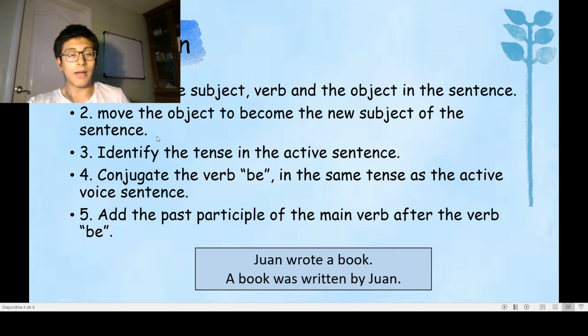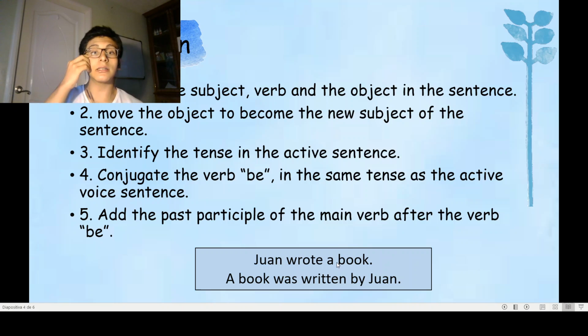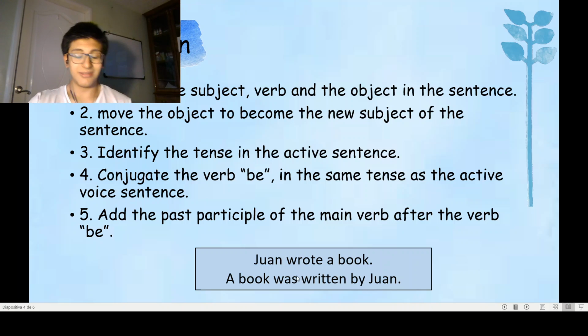Second, we have to move the object to become the new subject of the sentence. Here we have again a book. Let's move it to the beginning of the sentence, and a passive sentence will start with a book. Third, we have to identify the tense of the active sentence. Juan wrote a book. That's past simple, right? Okay, so that's past simple.